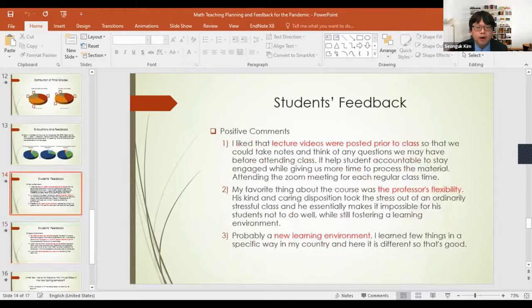The positive comments: the first one is that students like the lecture videos prior to the class, so they can prepare for the Zoom meeting and solve the homework problems. The second one is the flexibility. Flexibility is very, very important, I think. I have seen that many students are having trouble and are stressed because of the pandemic. But giving some flexibility to the students helps them relieve their stress and not give up, keep following the class successfully and pass the course. And the last one is the new learning environment.